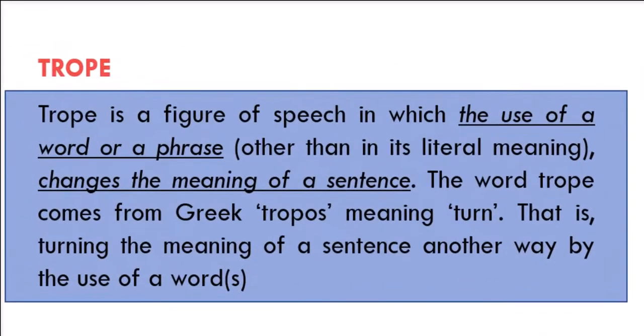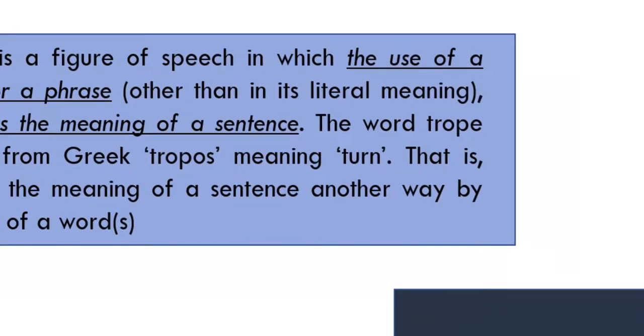I know you may be wondering, what do we mean by tropes? Or what do we mean by scheme? Trope is a figure of speech in which the use of a word or a phrase changes the meaning of a sentence. That is, when we use a word, the word actually changes the meaning of the sentence. It goes beyond its literal meaning. Why? Because the word trope comes from the Latin word tropos, meaning turn. That is, turning the meaning of a sentence another way by the use of a word. So we change the meaning of a sentence by the way we use a word.